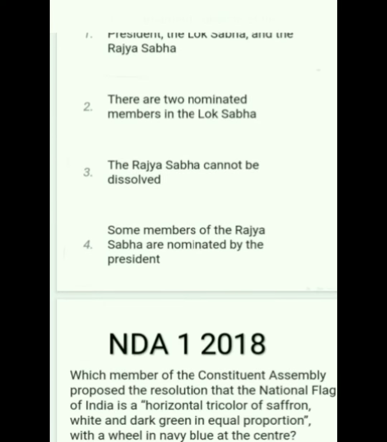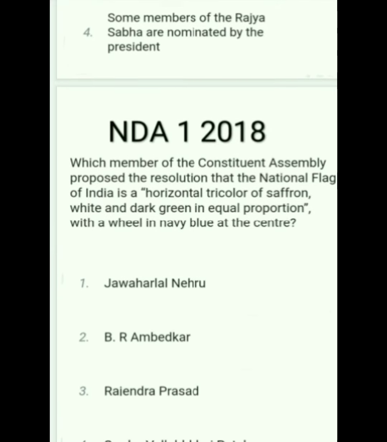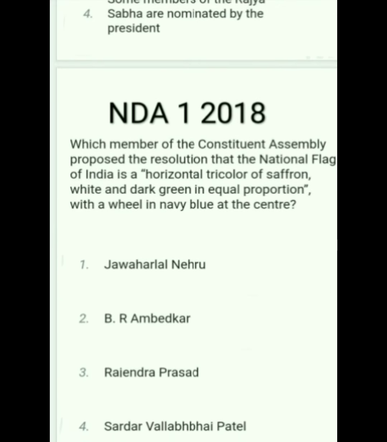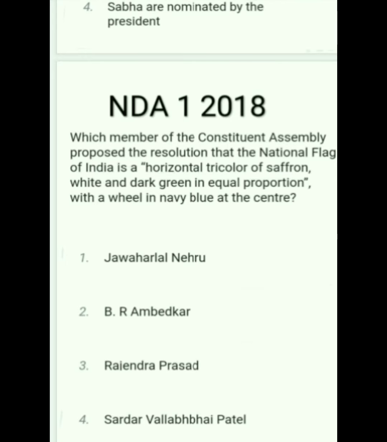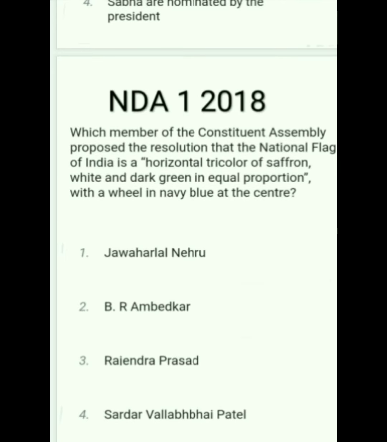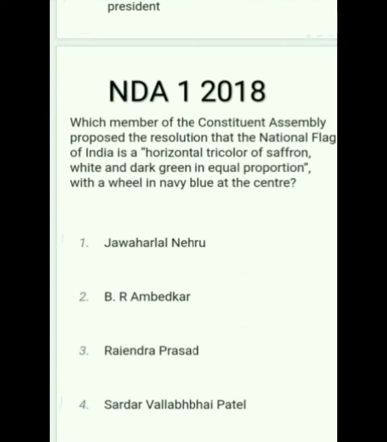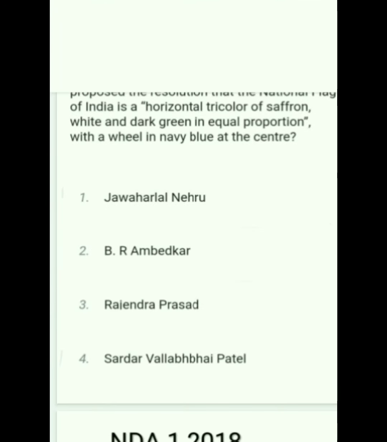Next question. Which member of the Constituent Assembly proposed the resolution that the national flag of India is a horizontal tricolor of saffron with white and dark green in equal proportion with a wheel in navy blue at the center? It was proposed by Jawaharlal Nehru, option 1.